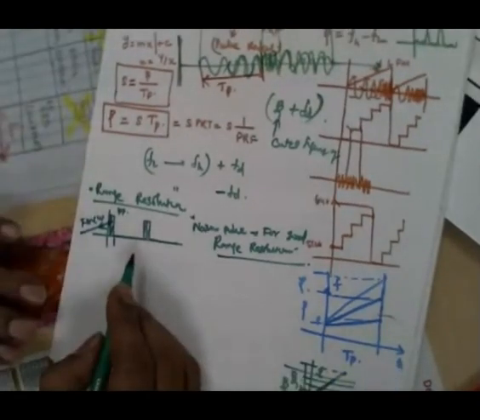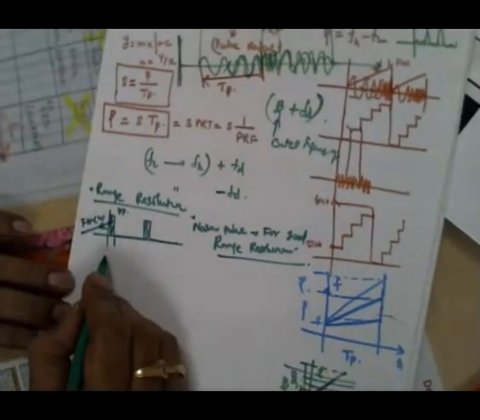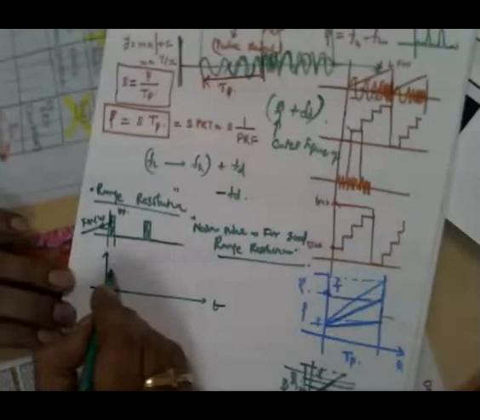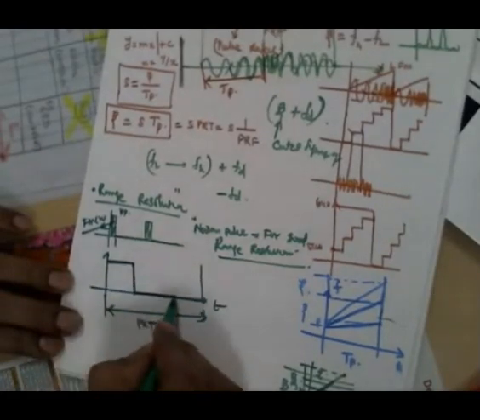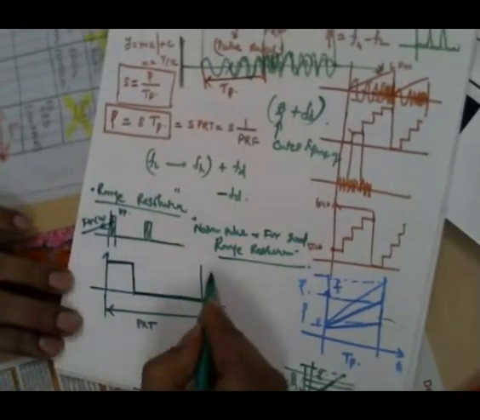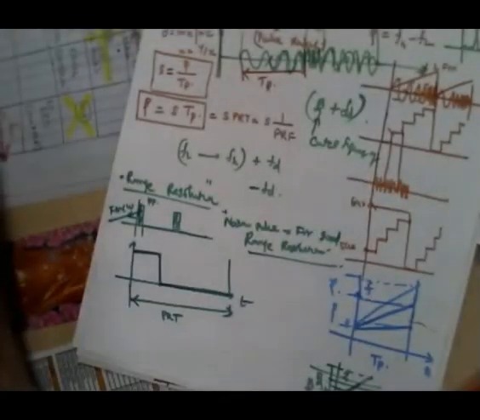So what I'm going to do now, suppose I'm going to take the pulse something like this. This is T. Instead of a narrow pulse, I'm taking a longer pulse. Still the PRT remains the same. No change in the PRT. Instead of giving a small pulse, I am taking one big pulse. Now, instead of sending only one frequency here, I'm going to send multiple frequencies.